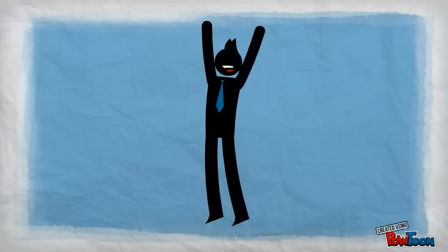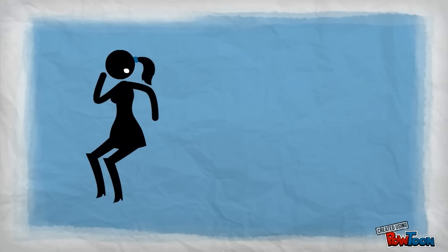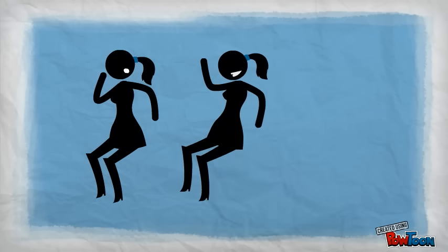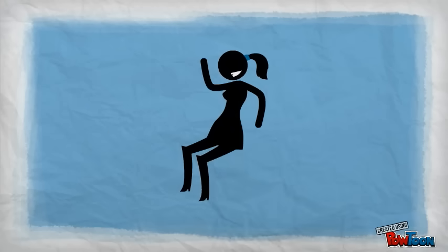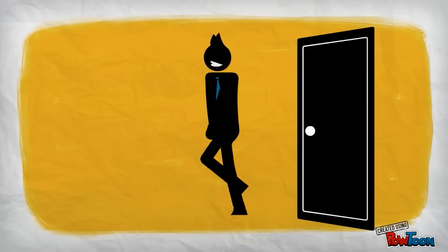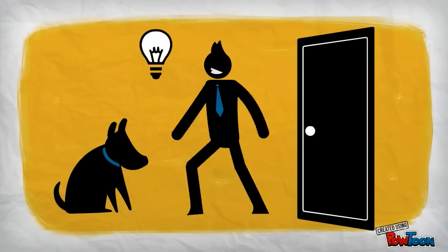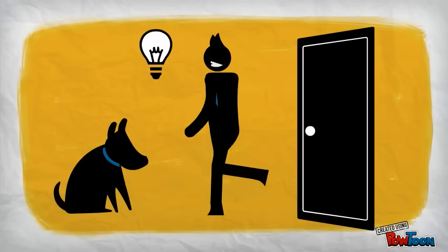The fact is, you make inferences every single day, usually without even realizing it. For example, if you sit down next to your best friend at lunch and she moves to another table, you might infer that she is angry at you, or that you smell funny. Or, if you get home from school and your dog jumps up and starts licking your face at the door, you can infer that he is happy to see you.